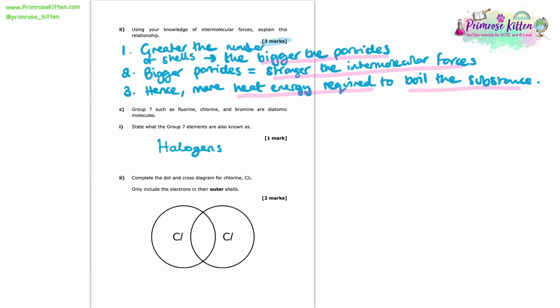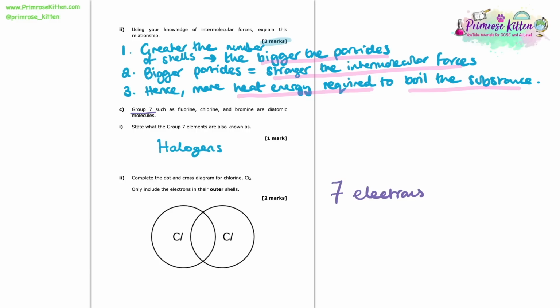So now we're asked to complete the dot and cross diagram for chlorine. This question helps us out a little because they've drawn the overlapping circles. So straight away we know that this is the type of dot and cross diagram we need to draw, the one with the overlapping circles. Now, as we're told earlier, chlorine is in group 7, and group 7 elements all have 7 electrons in their outer shell.